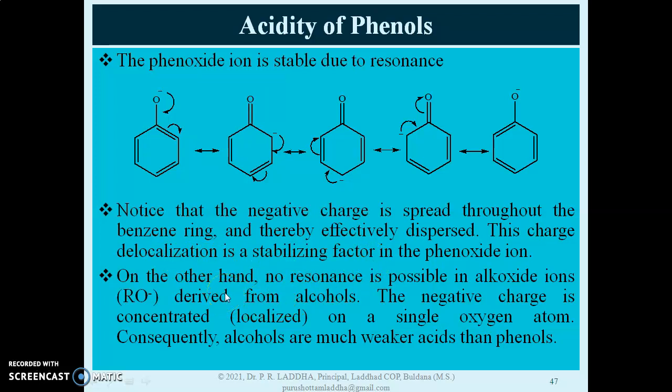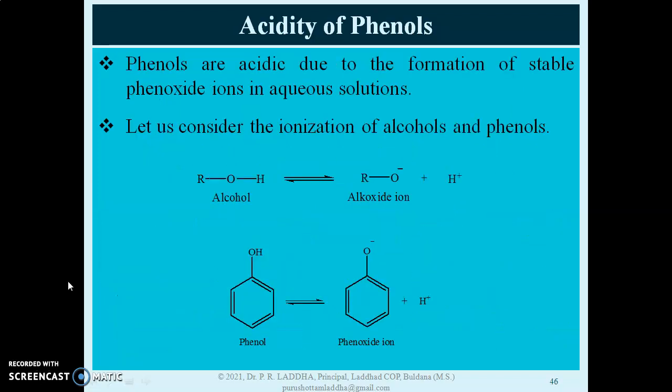On the other hand, no such resonance exists in the alkoxide ion, which is derived from alcohol. The negative charge is concentrated on a single oxygen atom, and hence alcohols are much weaker acids than phenols. So we can draw 5 resonance structures for the phenoxide ion, but there is no such resonance structure for the alkoxide ion.